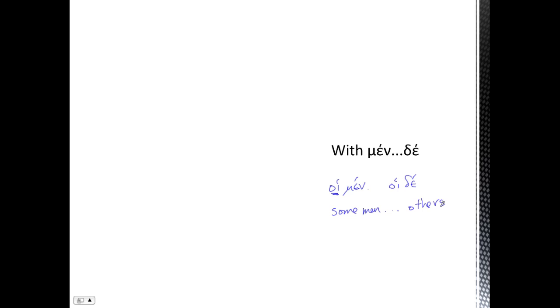So hoi men, hoi de, some, others. And we could do this with the singular. We could use feminine if we wanted. Hē men, one woman, hē de, and another. Or we could even use neuters. To men, one thing, and another thing. To men, to de.